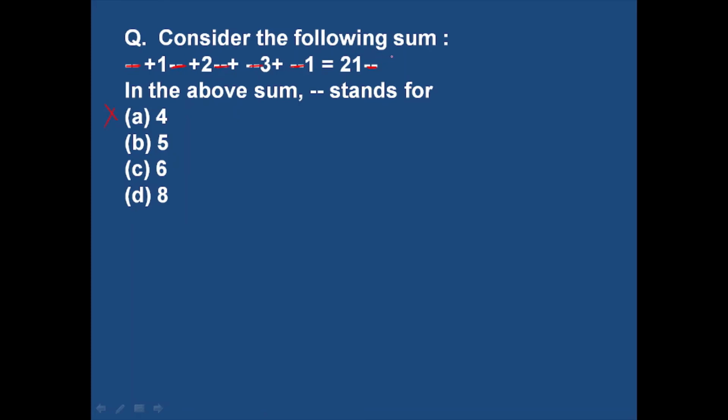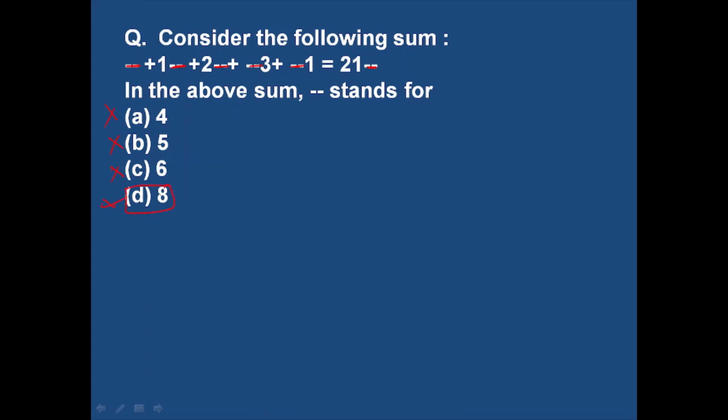Here 9 is coming, but it should be 5, so B cannot be the right answer. If we use 6, then 6 plus 6 is 12, plus 6 is 18, plus 3 is 21, plus 1 is 22. Here unit digit 2 is coming, but it should be 6, so this is also not the right answer.